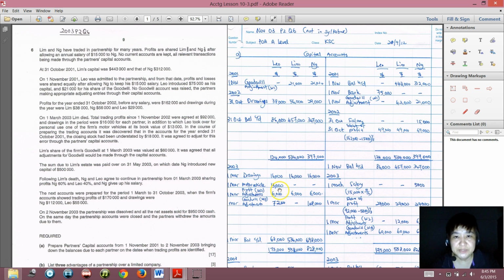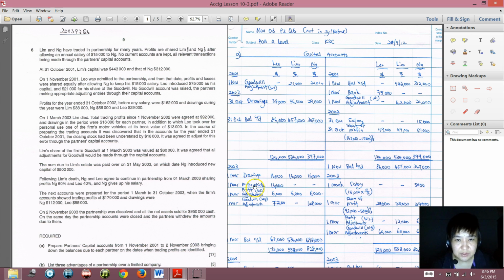So that will reduce his capital account in the partnership, because that will reduce his stake, or the balance due to him in the partnership. So in short, the debit side means reducing the partner's money in the partnership. He took away the motor vehicle, so it will reduce his money in the partnership.